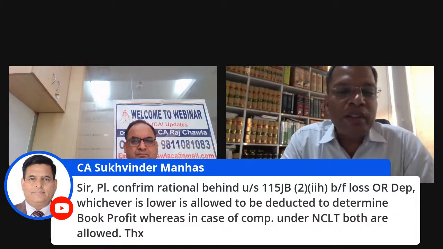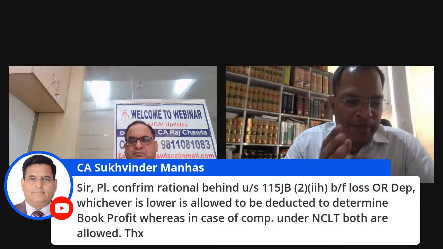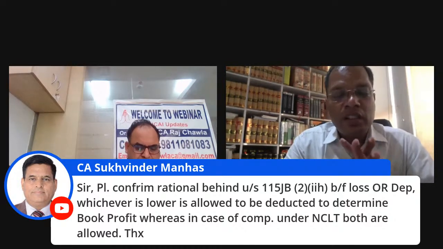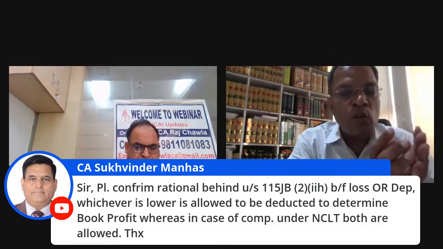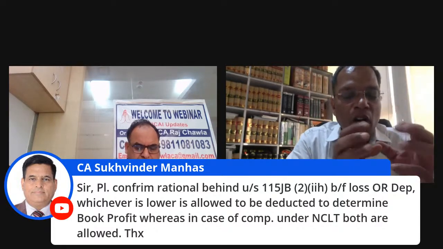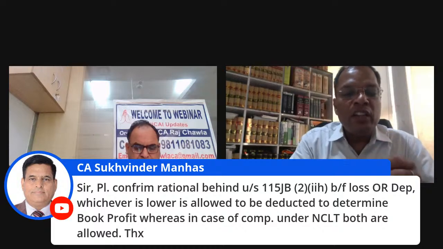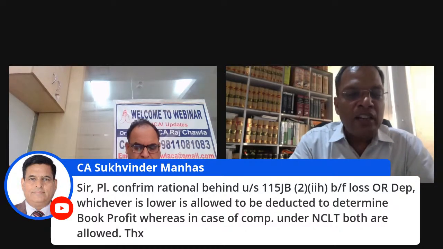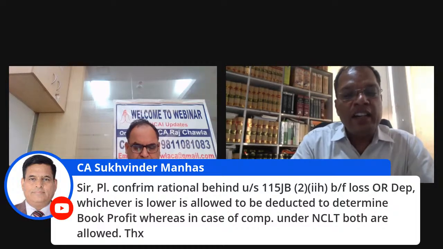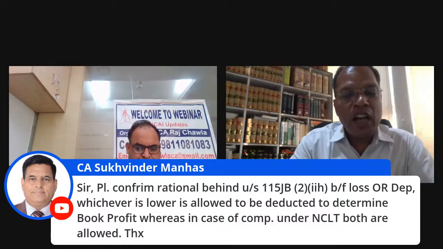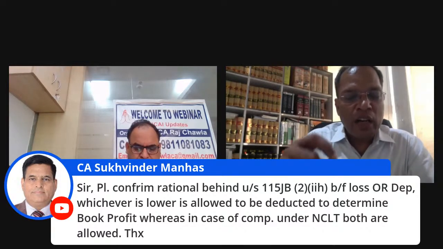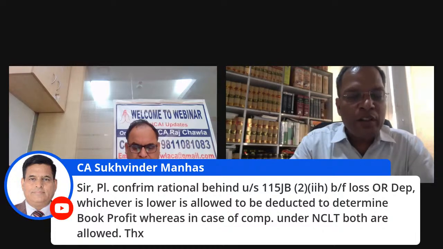So my request will be, as far as I have understood the question, that the purpose of 115JB is to calculate the tax liability of a company when the company is not paying the normal taxes, meaning its tax liability is lower than 18.5% of the book profit. So we are calculating the minimum alternate tax, and for this purpose we are arriving at the book value.